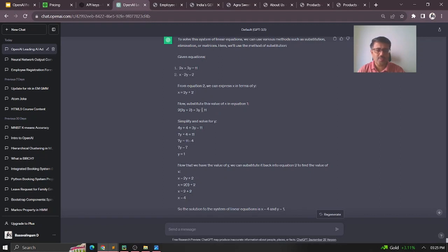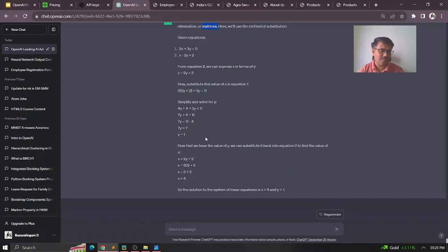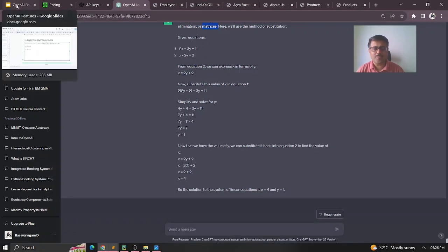It gives you an explanation also, and you can see here that you can solve using matrices. You can even solve using substitution or the elimination method. Different methods you can use to solve, and that's what it gives here. Likewise, you can experiment with differential calculus, numerical methods, or various statistical problems, whatever you are having, all those things will be able to be solved here. Especially when you go for machine learning, you'll have all advanced programs, so those things also will be able to run.